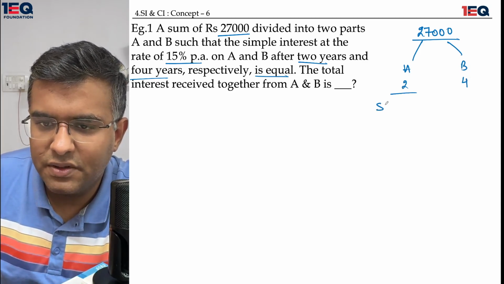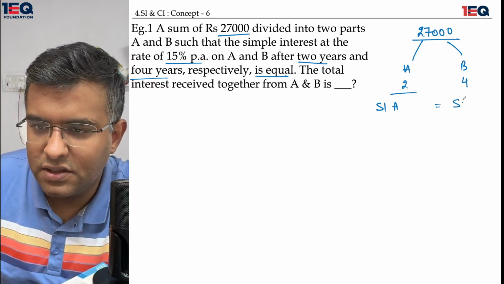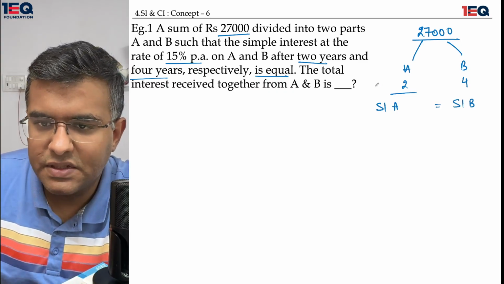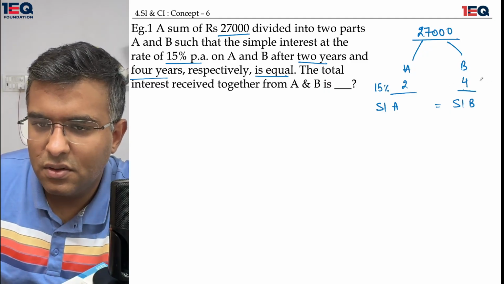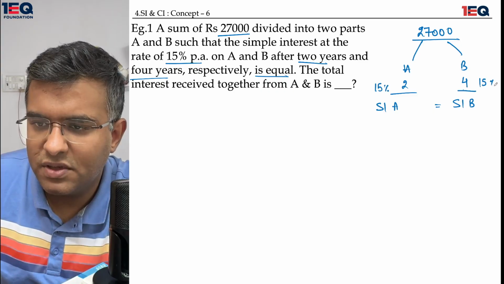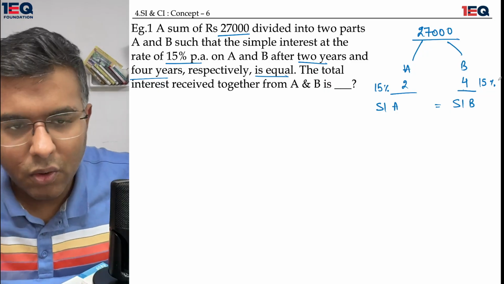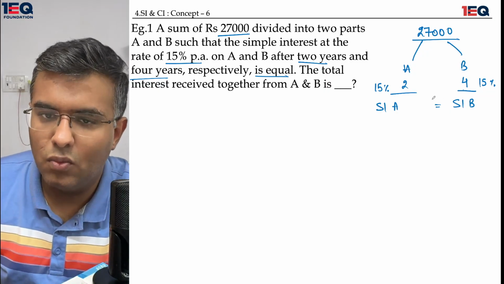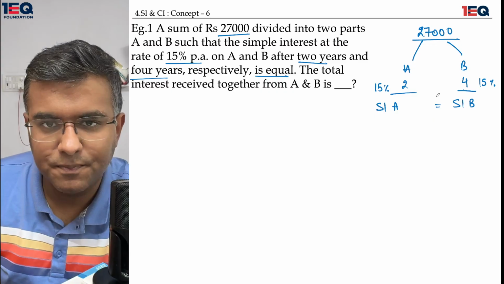The simple interest on A in the end is equal to the simple interest on B, and the percentage is 15% in both the cases. Okay, so the total interest received from both A and B is what? This is my simple question.